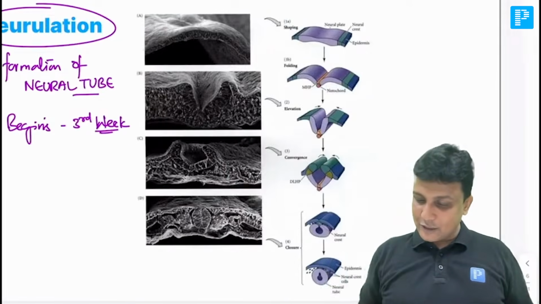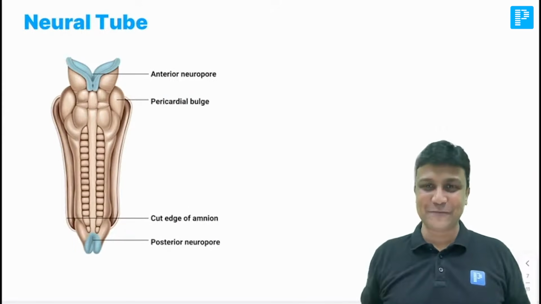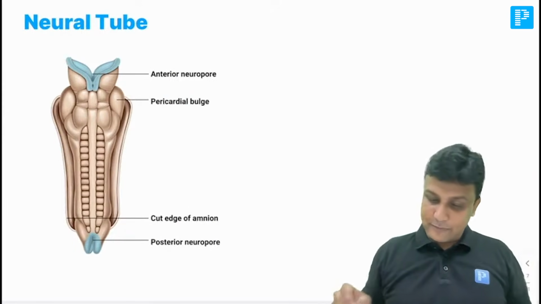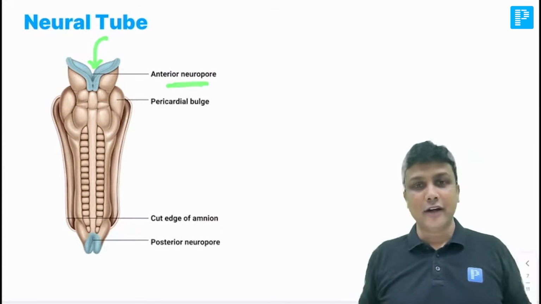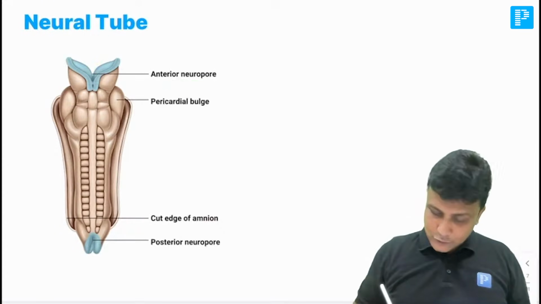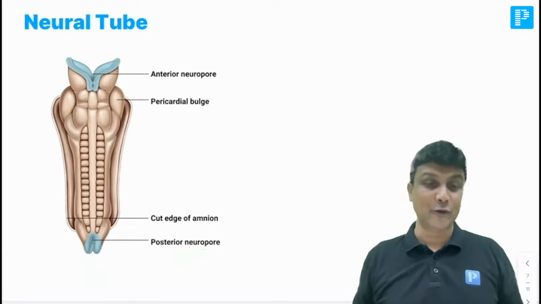So this is the actual diagram of neural tube, sir. न्यूरल ट्यूब का एक्चुअल डायग्राम ऐसे होता है. ठीक है ना. That is the neural tube. और इसमें जो ऊपर वाला ओपनिंग है, this is neuropore, cranial or anterior neuropore. और ये जो नीचे वाला ओपनिंग है, this opening below is posterior or caudal neuropore है.